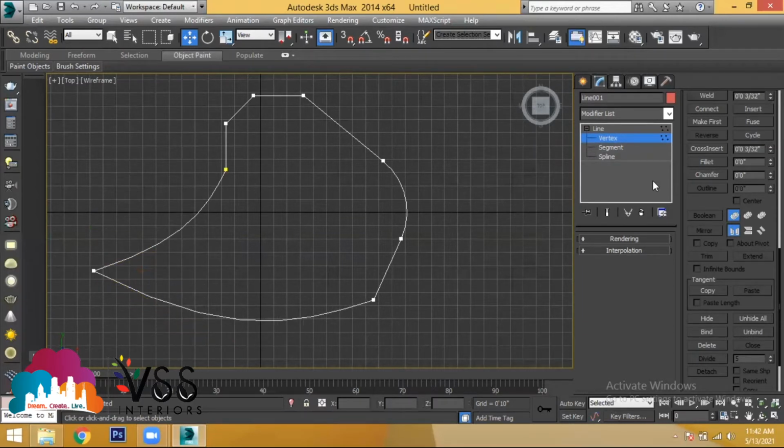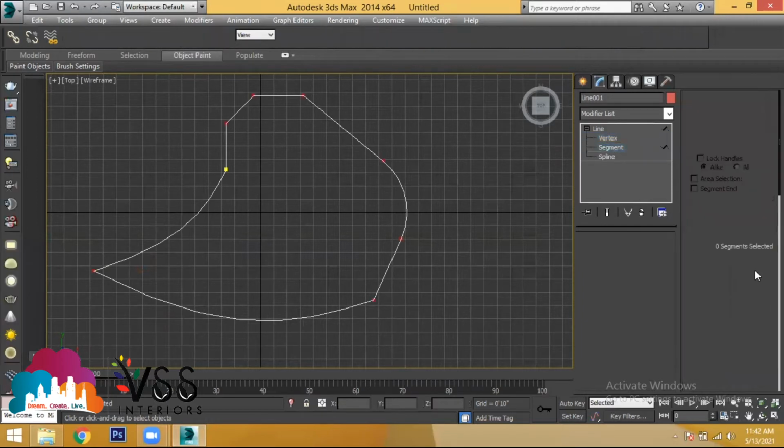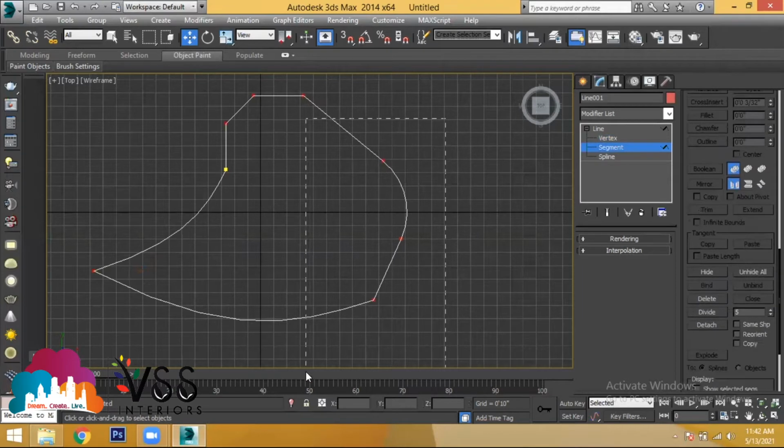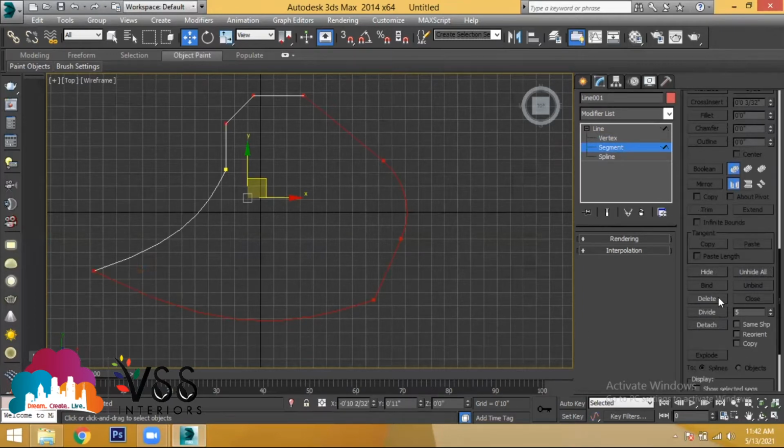Okay. And the next option which you have done with the help of segment is nothing but you can hide the selection of the object. You can hide the complete object and you can unhide it. Okay. And you can use the option called as delete. Delete is like you can use your normal delete option also. And detach. Detach is nothing but you're making a single object get splitted into two different objects.